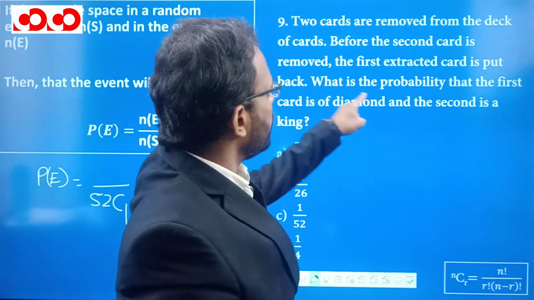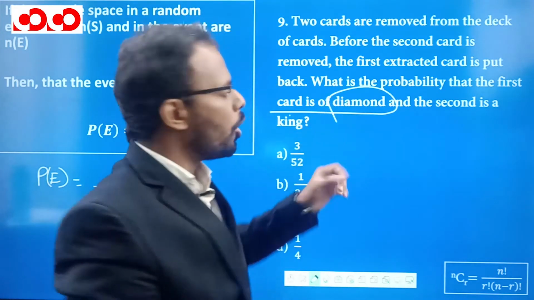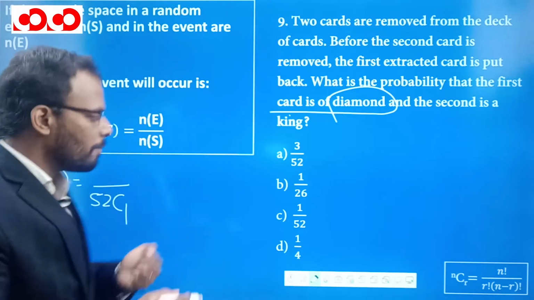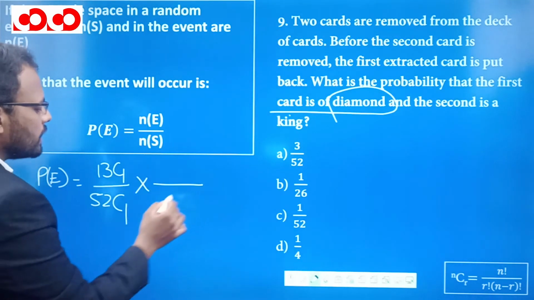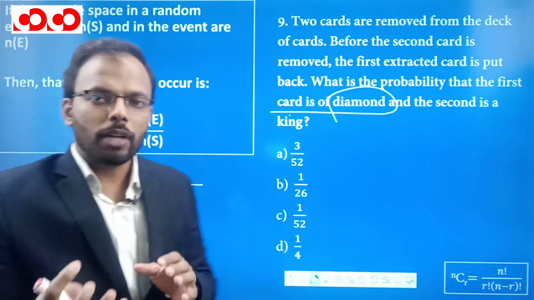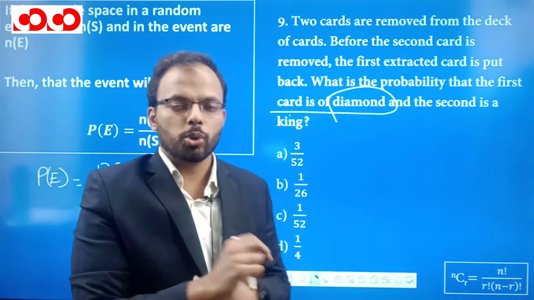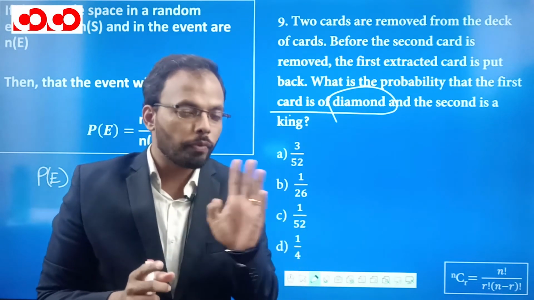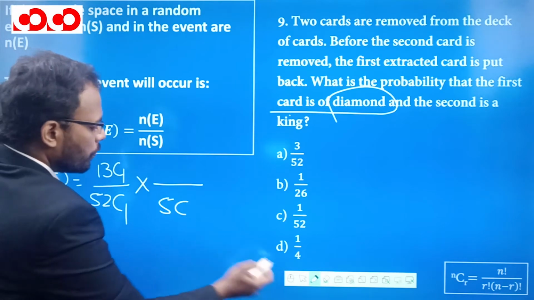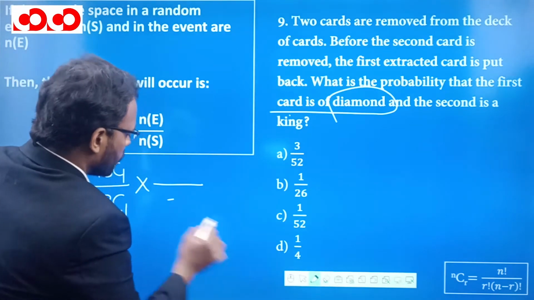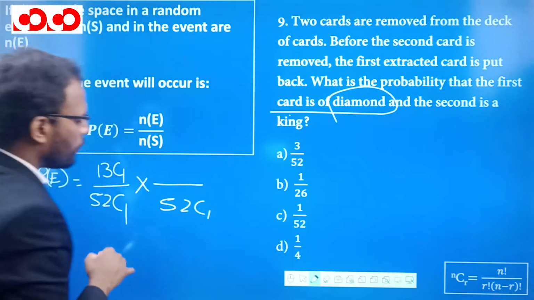Now what was the probability that the first card is a diamond, and how many diamonds we have? We have 13 diamonds. So we will multiply 13C1 over here, multiplied by, in the second case, now you have taken that first card and you put back the first card. So again we are having 52 cards, not 51 cards, right? We are putting back that card. So again 52 out of 52. Out of 52, we have to select one card.